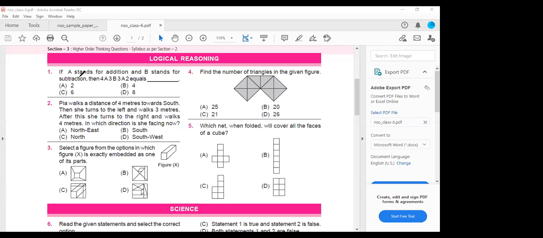Next, A stands for addition and B stands for subtraction. Do you have the pen and paper? Can you try this? Wherever A is there, you have to put the plus symbol. Wherever B is there, you have to put the minus symbol. Ma'am, 6.